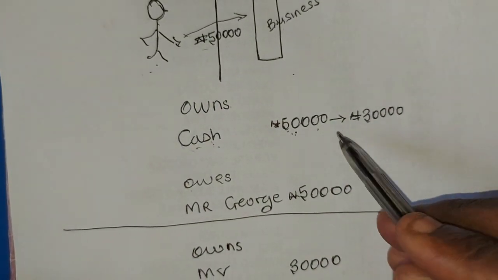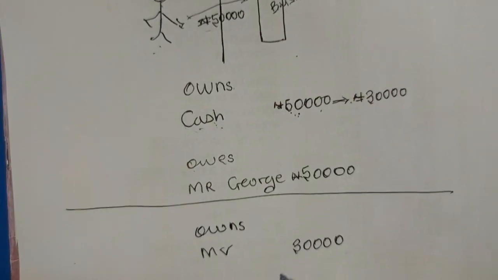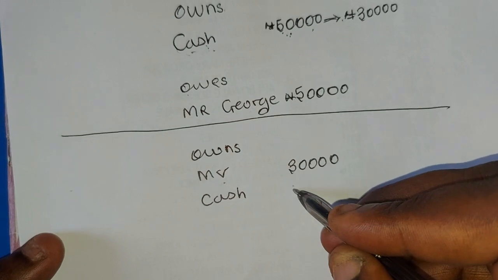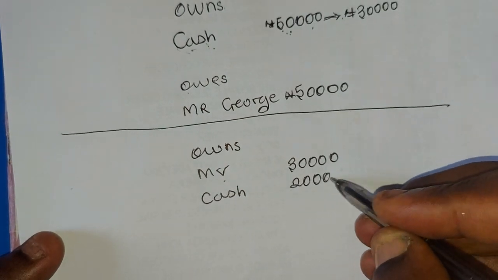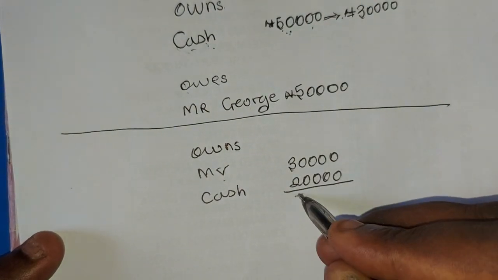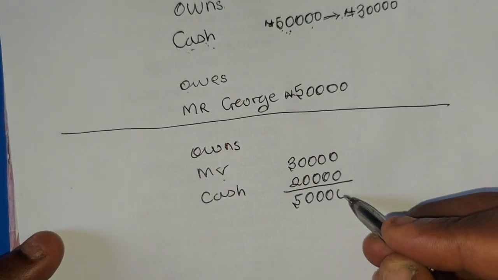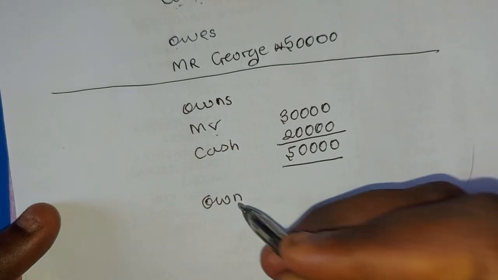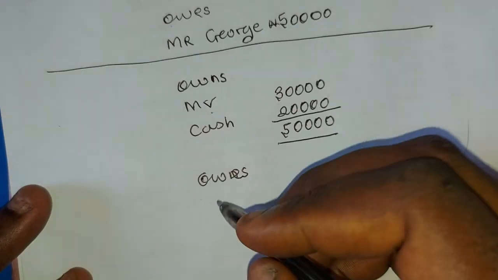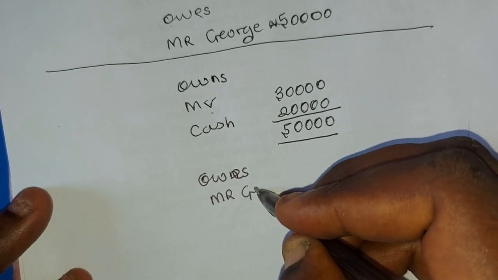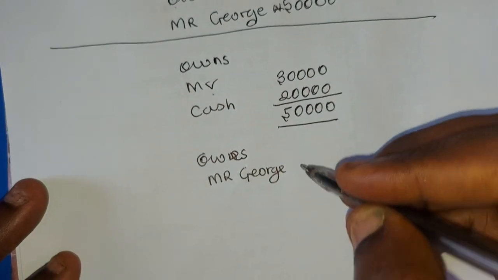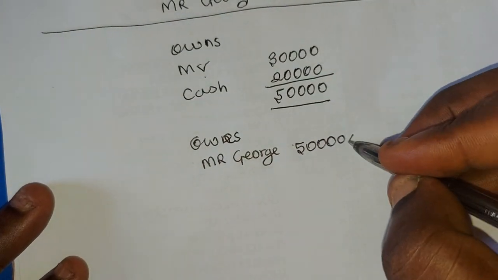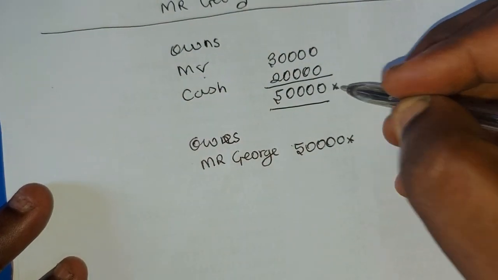So if the business removed 30,000 to buy the motor van, the business cash will remain how much? 20,000. Good. Then the total still maintains 50,000. Then don't forget, the business owes Mr. George the 50,000. So that at every point in time the status quo will be maintained.